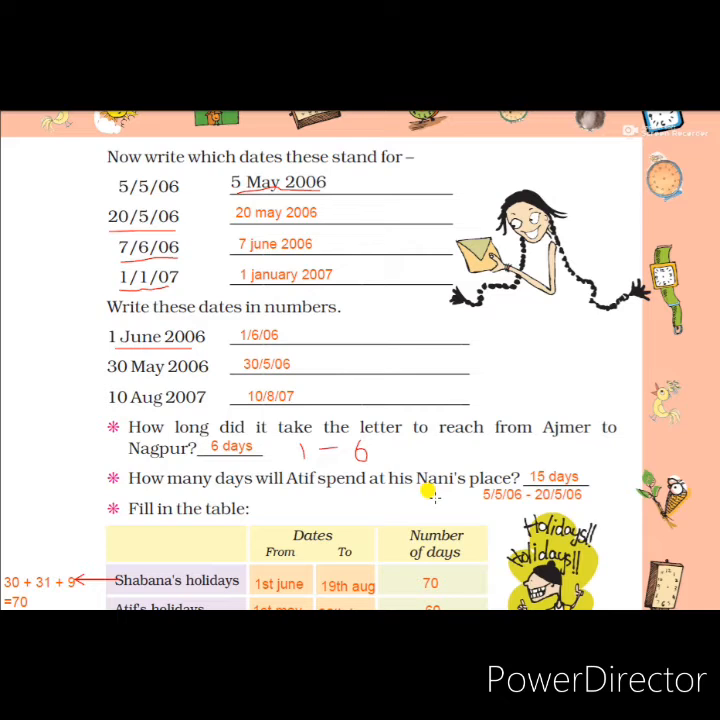Students, we know the date. Which date did he go to nanny's house? It was on 5th of May. And he will come back on 20th of May. He said he will come back on 20th of May.